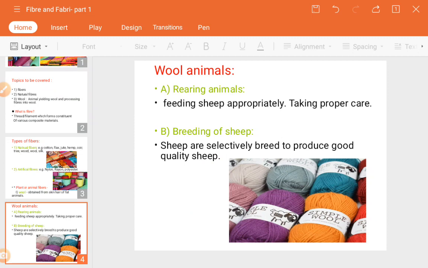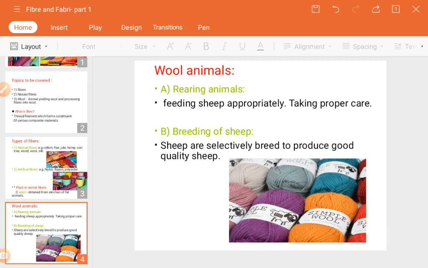So feeding sheep appropriately, obviously if we provide proper food material to them, obviously they will provide us that much amount of product. So with the help of providing feeding, along with that if we care about them, they are able to provide us. Next, breeding of sheep means what?